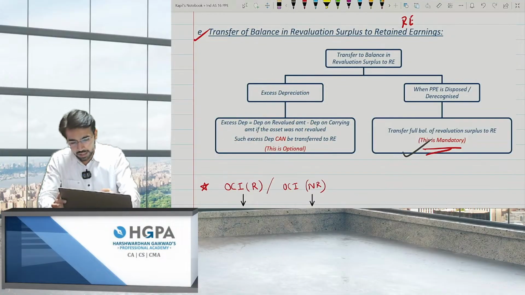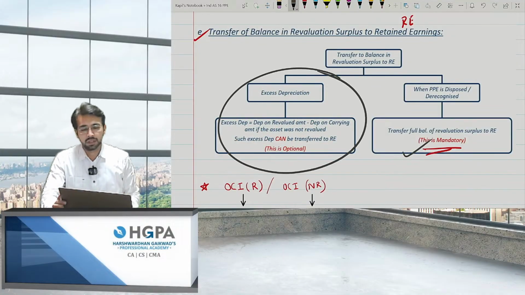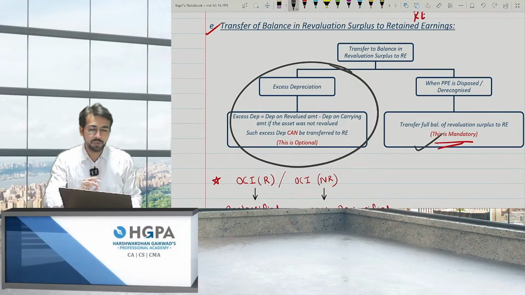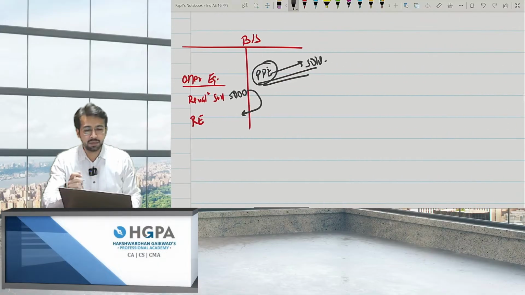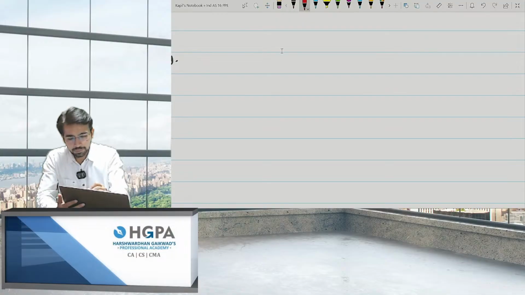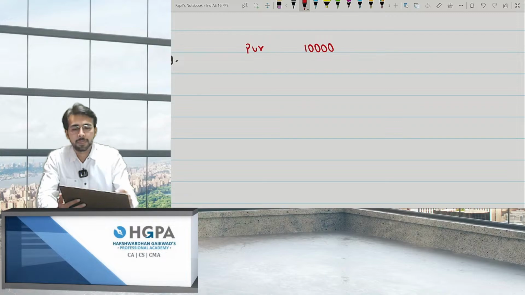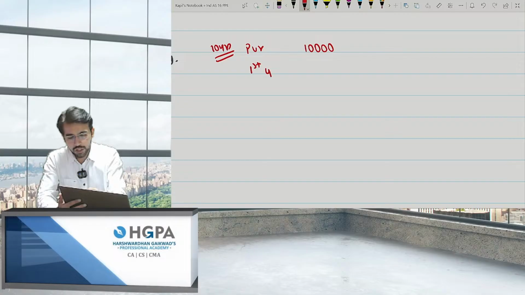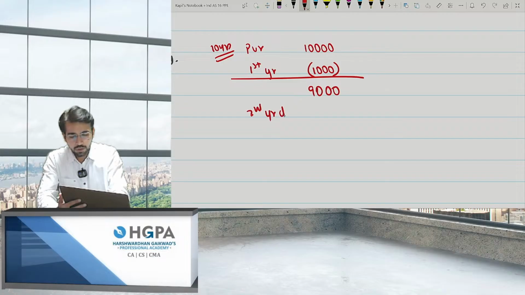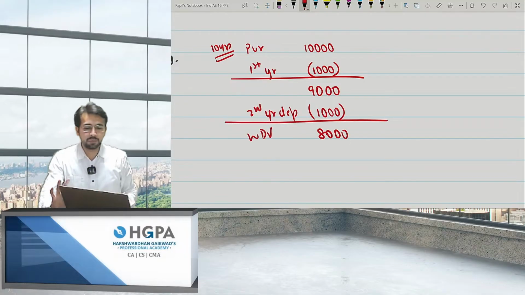But the important point over here is excess depreciation. What is excess depreciation? I'll explain it to you with an example. Let's say I purchase an asset for 10,000 with a life of 10 years. In the first year there was a depreciation of 1,000, and the value came to 9,000. Again in the second year the depreciation was 1,000, making it SLM, and the value dropped to 8,000. Obviously this is the WDV, right?